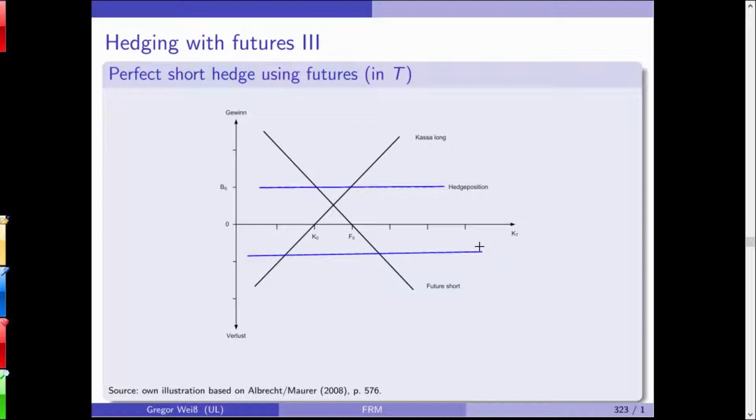So you have a perfect short hedge using the future. Perfect in the sense that there is no longer any volatility in the profit or loss you are getting. Might be that you are losing money, but right now you know how much money you will be losing. And this will be deterministic, will no longer be stochastic. So this is the difference.